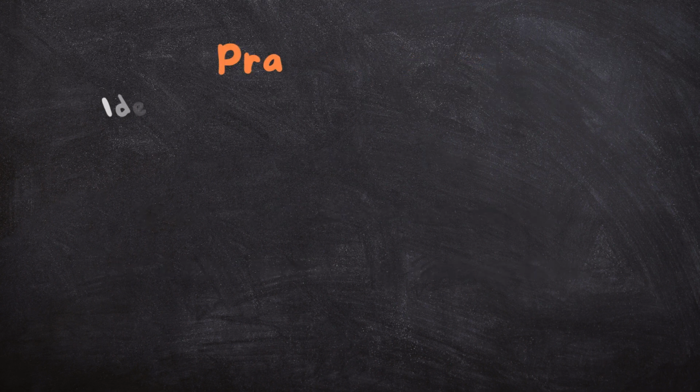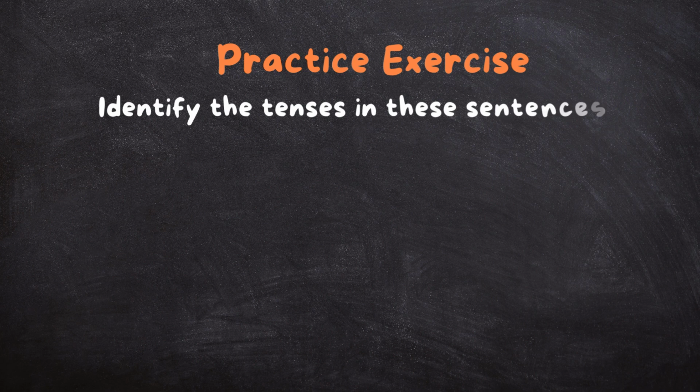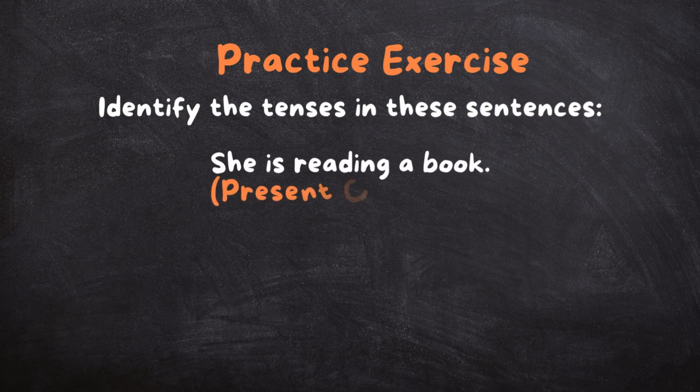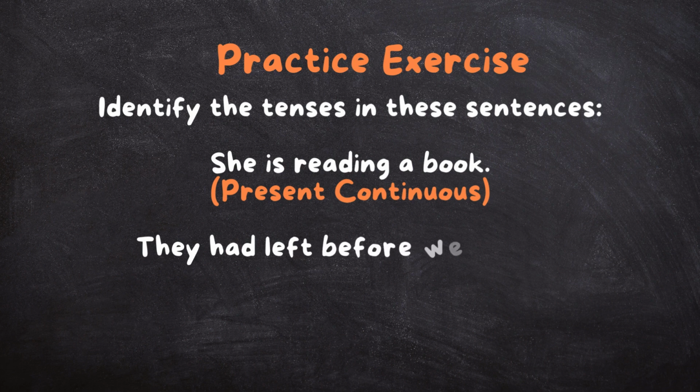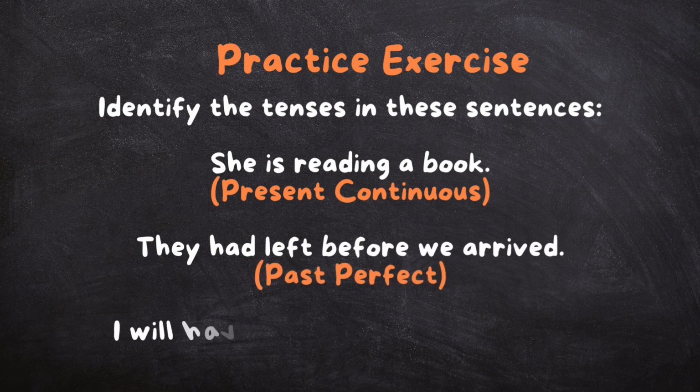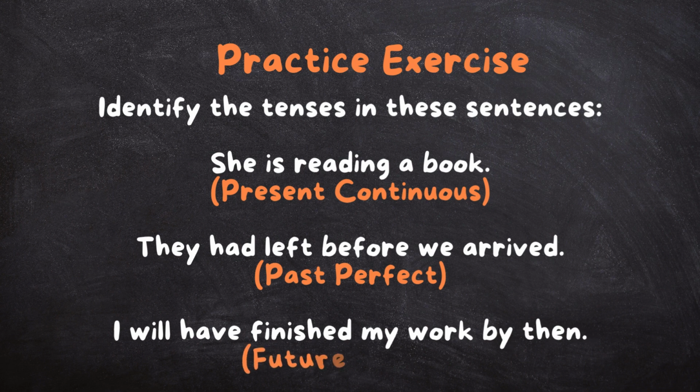Now, here are the answers. The first sentence, she is reading the book, is in the what? The present continuous, because something is happening and it's still happening. The second one is, they had left before we arrived. The answer is past perfect.